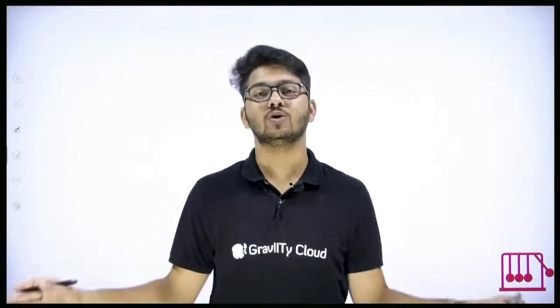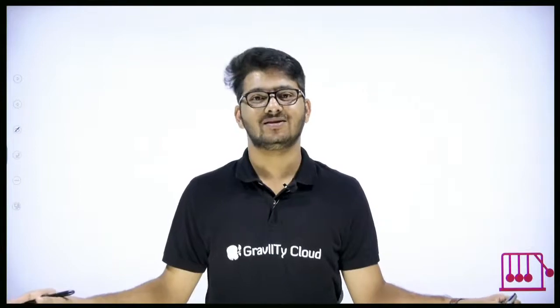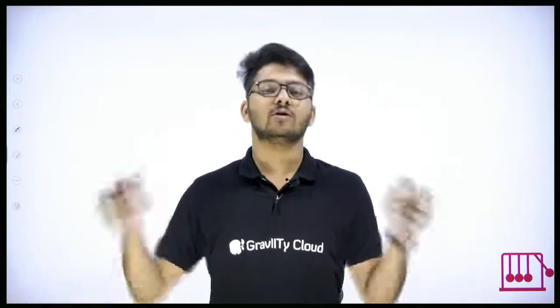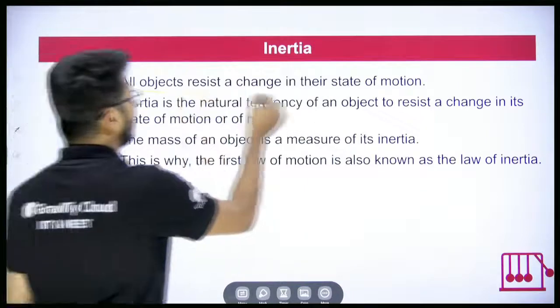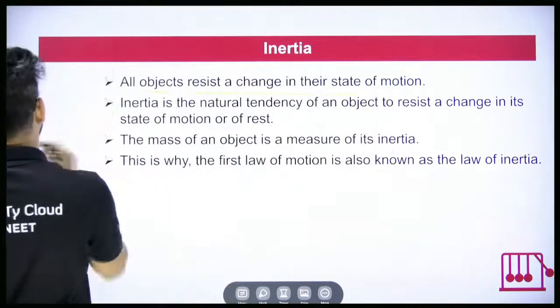What is that property? What is the natural state of an object? To remain in the same state of motion. That is the natural state. So we give it a name and we call it inertia. That's it. So all objects will resist a change in their state of motion.